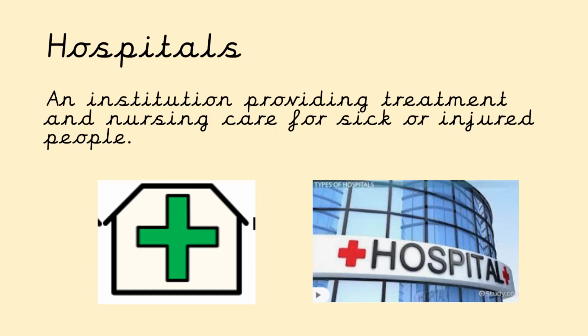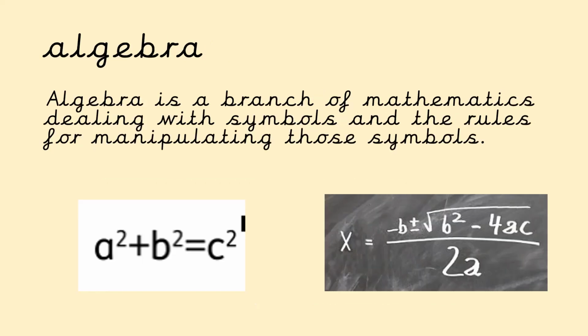Next, we have hospitals. So another key part which used information from the House of Wisdom in order to cure patients. So as an institution, it means like a building or community, providing treatment and nursing care for sick or injured people. Next, we have algebra.